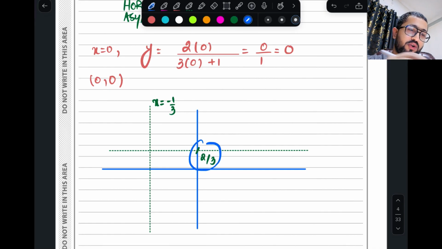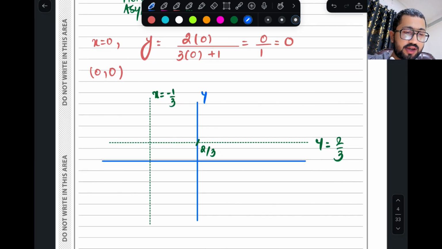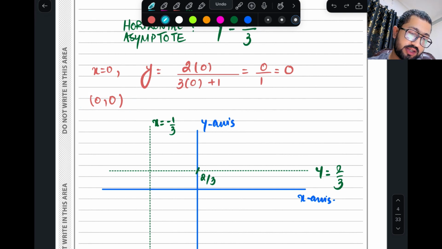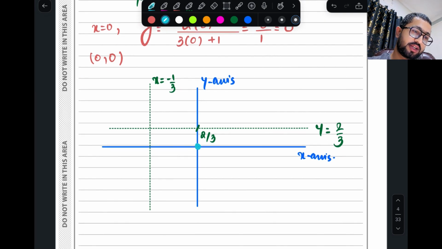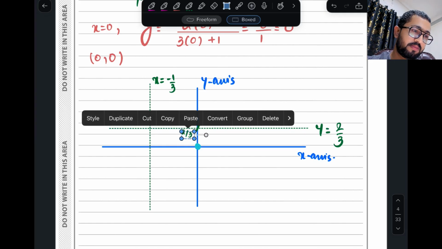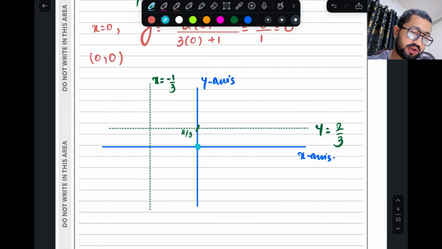Obviously this y value is positive 2 by 3. So that is our horizontal asymptote. That is the y-axis, that is the x-axis. So what type of graph is actually made? Let's check it. The point is 0, 0. That is the origin actually. So this type of graph will become, let's make a graph of a reciprocal function.